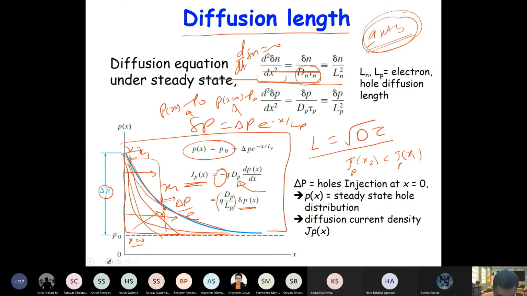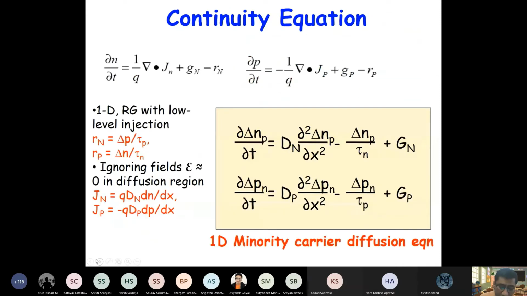Now, please remember that this is the general expression for the continuity equation, and we have to evaluate the terms based on the scenario presented. So we will discuss some examples.